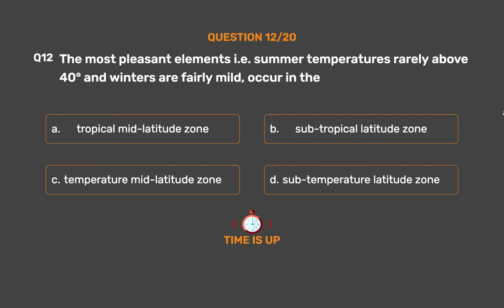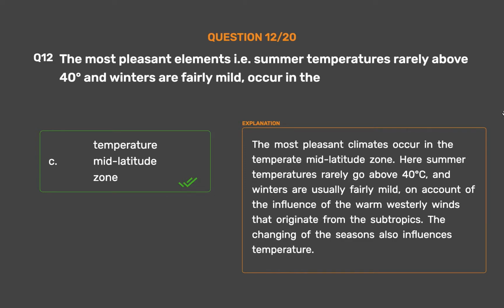The correct answer is Option C. Temperate mid-latitude zone. The most pleasant climates occur in the temperate mid-latitude zone. Here summer temperatures rarely go above 40 degrees Celsius, and winters are usually fairly mild, on account of the influence of the warm westerly winds that originate from the subtropics. The changing of the seasons also influences temperature.